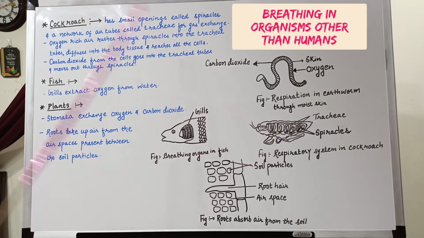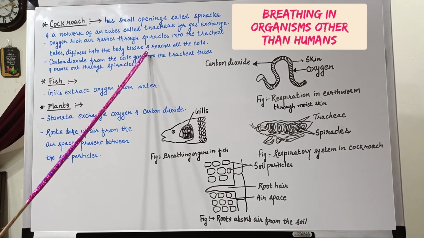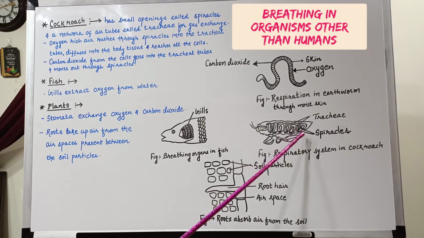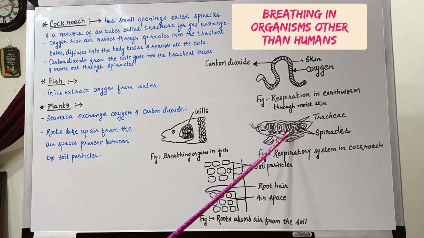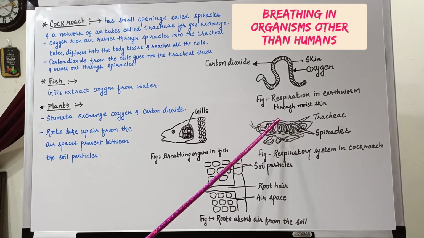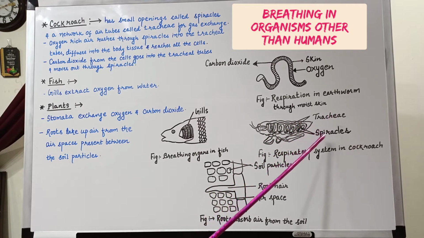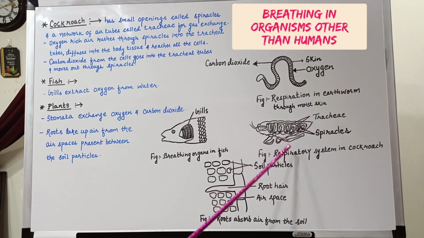So what happens? Oxygen-rich air rushes through spiracles into the tracheal tubes, diffuses into the body tissue and reaches all the cells. It means the air which is rich in oxygen enters the body of the cockroach through spiracles, and from the spiracles it moves to the tracheal system, and from the tracheal system it goes to the tissues and cells of the body. Similarly, the carbon dioxide from the cells goes to the tracheal tubes, and from the tracheal tubes it comes out of the body through the spiracles. Thus, trachea and spiracles help the cockroach in respiration.